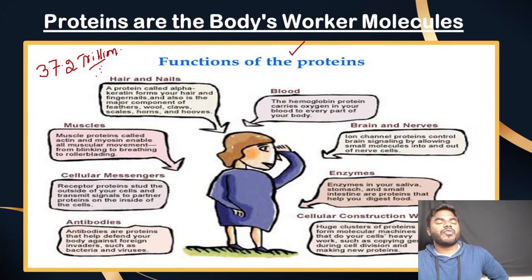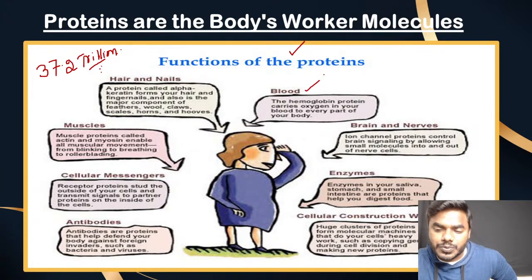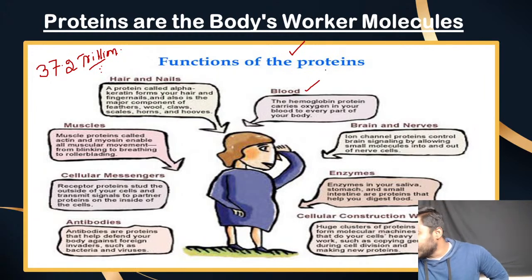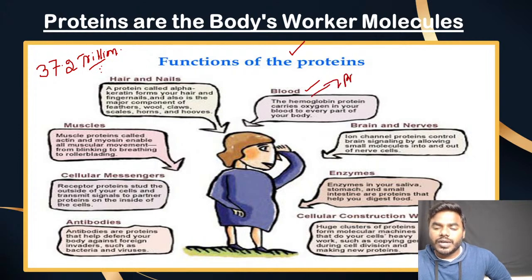Whatever function is performed by these cells is under the control of a protein only. Let's consider, we all know that oxygen is transported in our body continuously to all the cells and tissues by hemoglobin. What is hemoglobin? Obviously a protein.